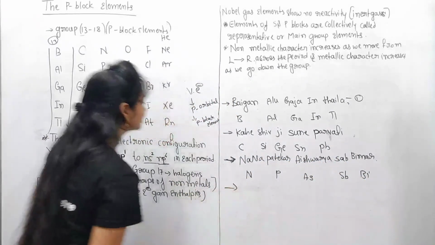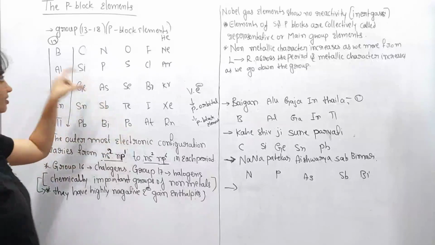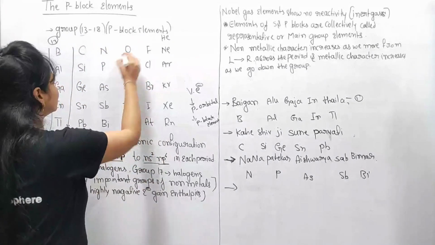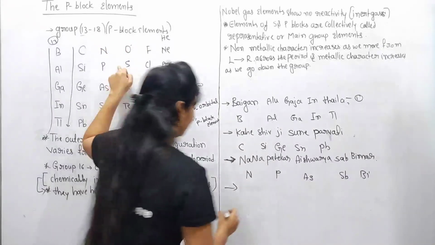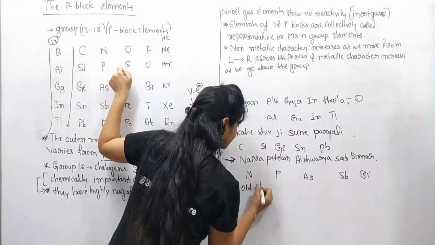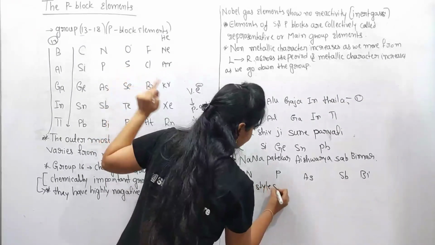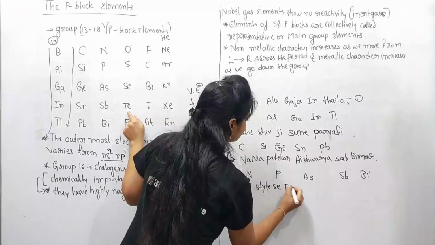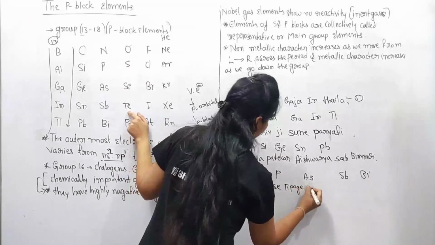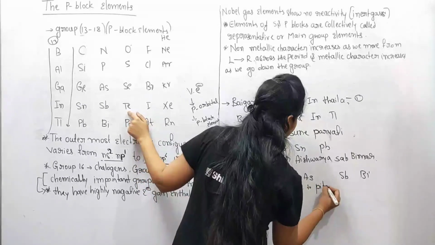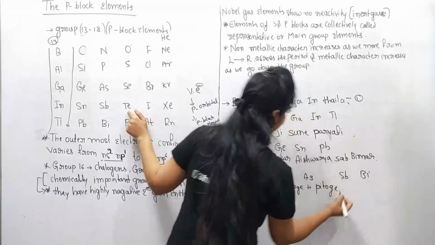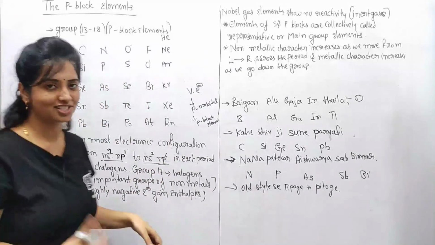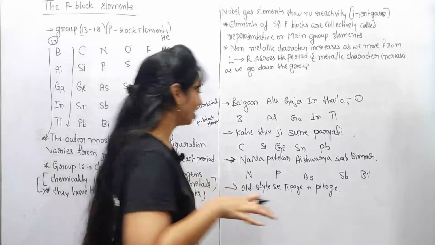And then the next sentence is: Old style se tipoge to pitoge. It means if you copy in the old style, then definitely you will be punished.